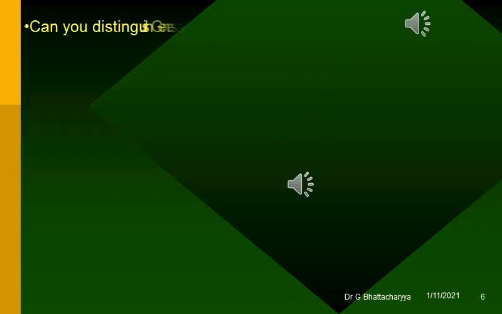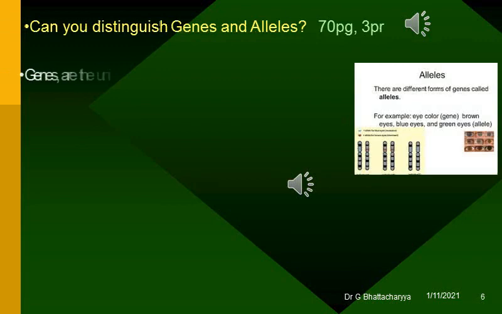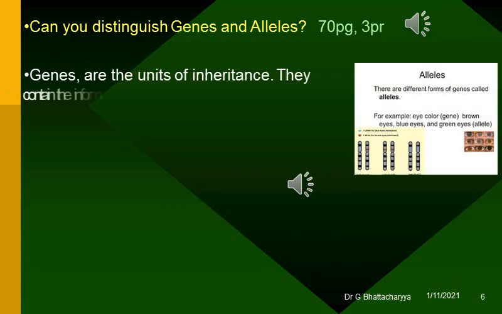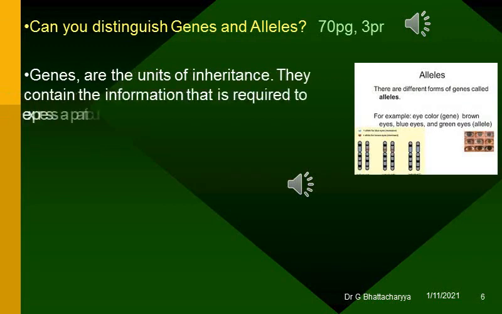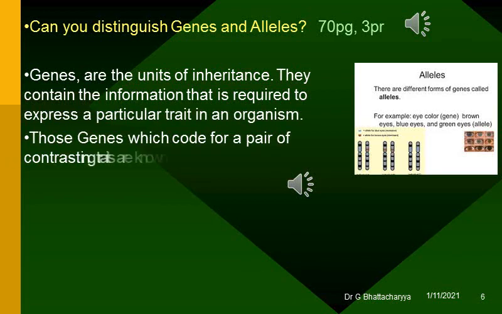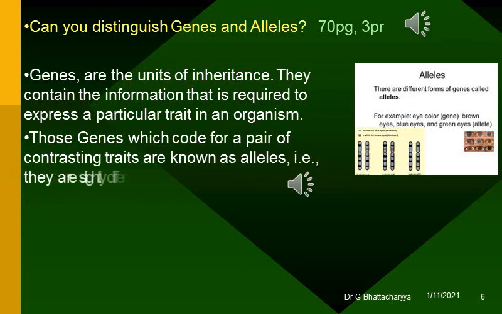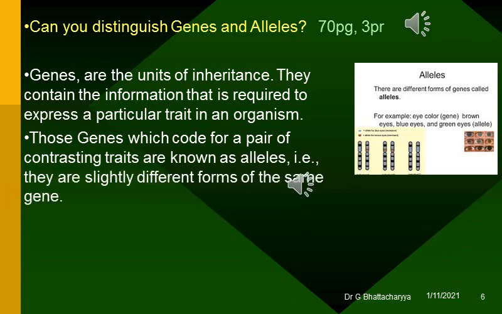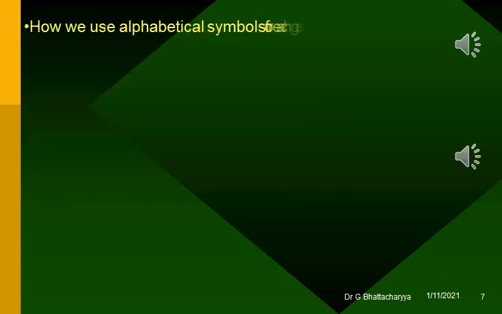Can you distinguish genes and alleles? Genes are the units of inheritance. They contain the information that is required to express a particular trait in an organism. Those genes which code for a pair of contrasting traits are known as alleles, i.e., they are slightly different forms of the same gene.